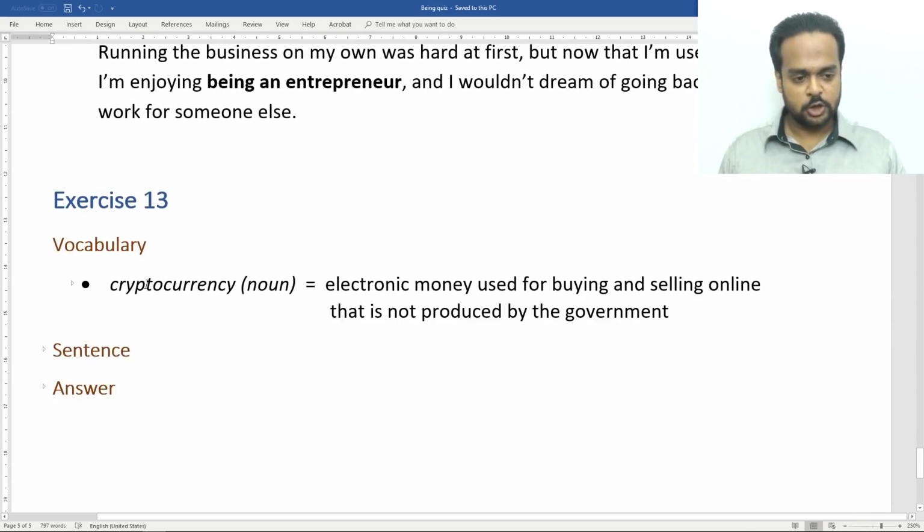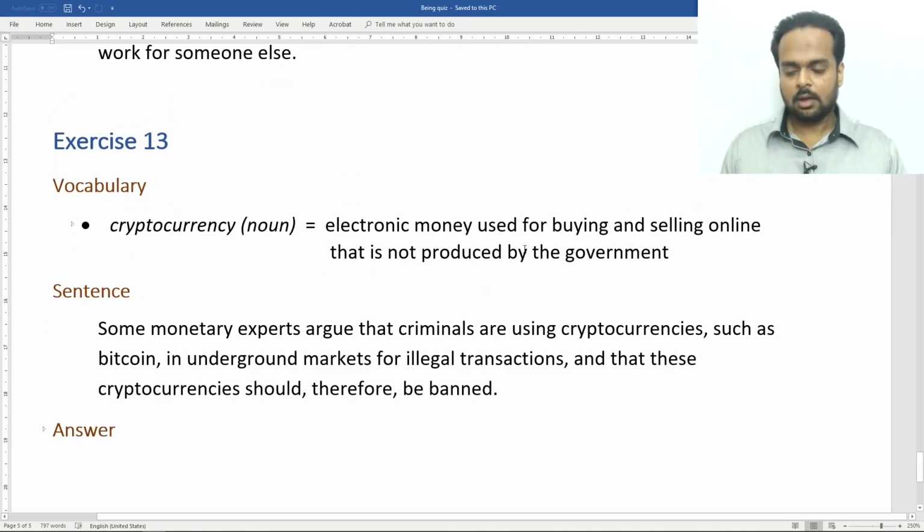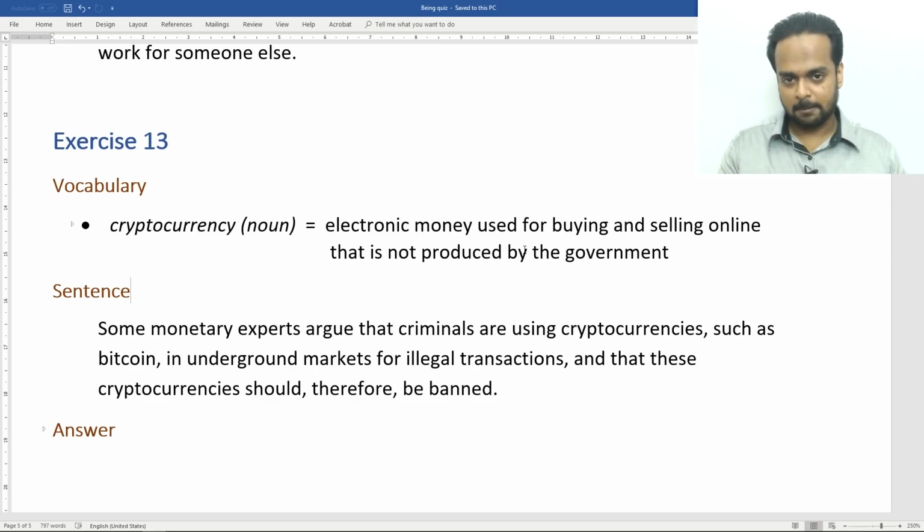For this, you'll need to know the word cryptocurrency. Cryptocurrency is electronic money that's used for buying and selling online, and that's not produced by the government. The most popular cryptocurrency is Bitcoin. You may have heard of it. All right, here's the sentence. You notice that I haven't underlined anything here. That's because I want you to decide where you can use being in this final exercise.